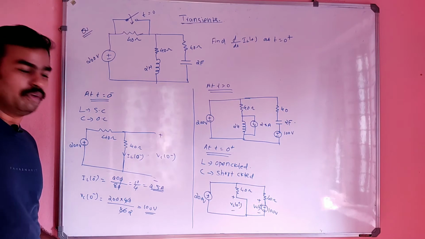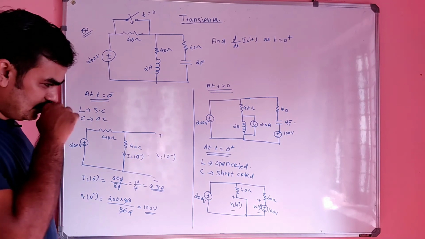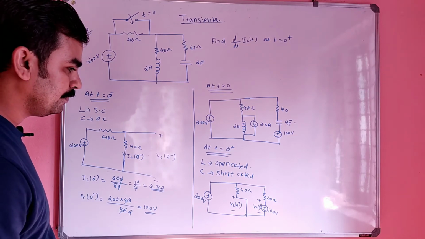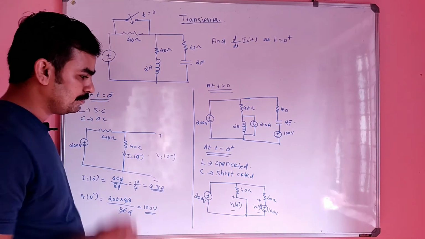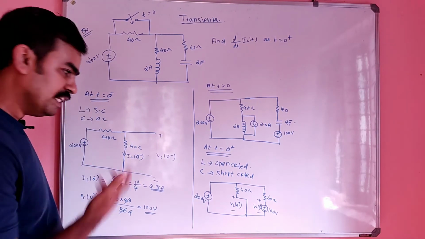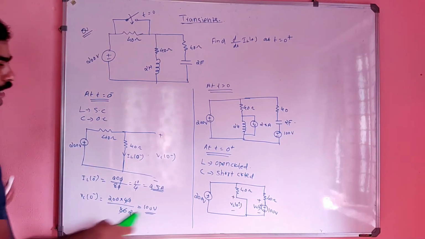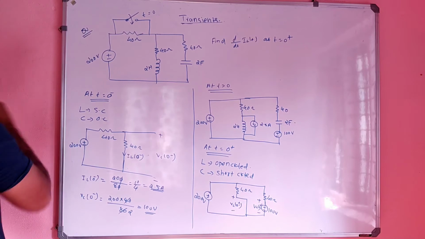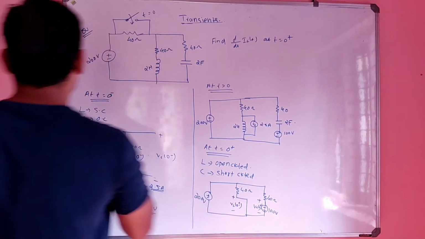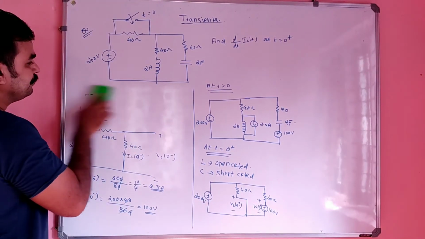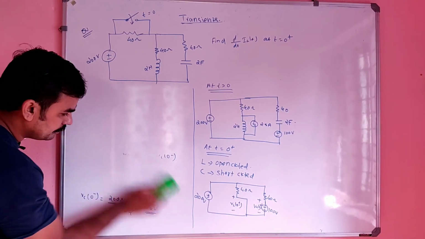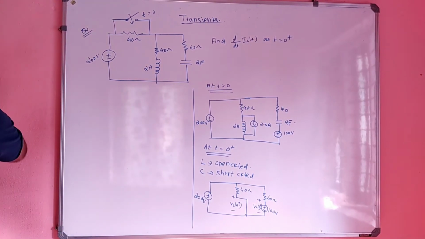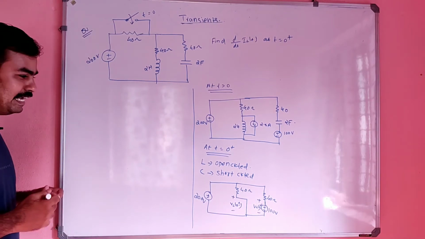Very interesting question. Correct, right? Yes. Is it clear up to this? Up to this, the next figure I can write. It's very interesting and funny, but through fun only we can study better, right?